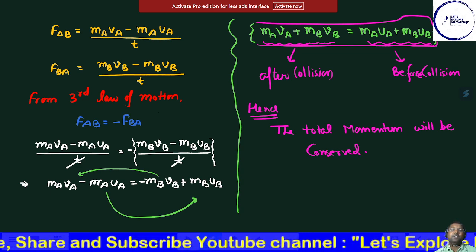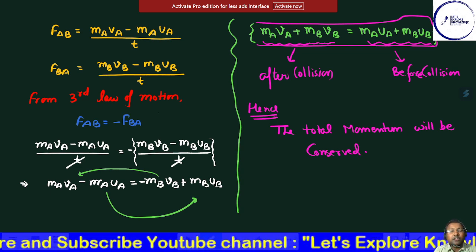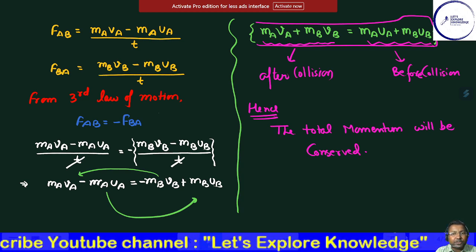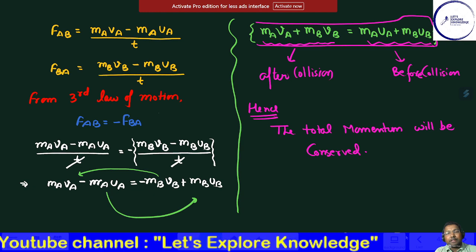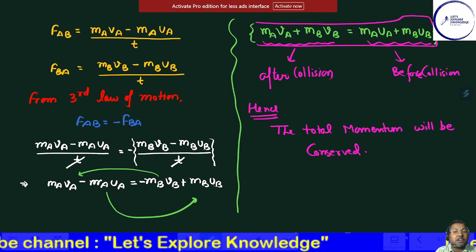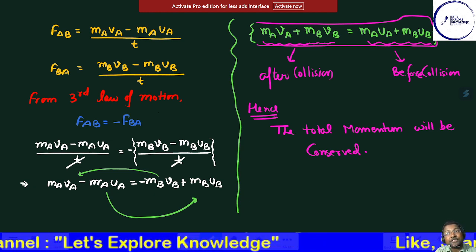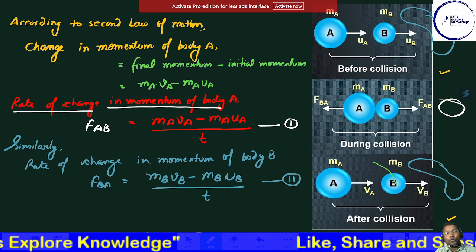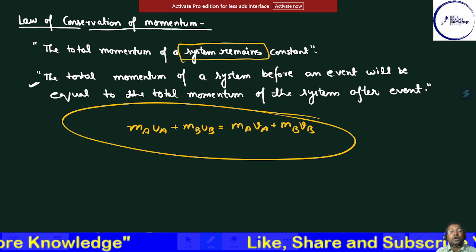That's it. This was the concept of the law of conservation of momentum. We have seen how the momentum of the system is conserved if no external force is applied. I hope you have understood this whole way of representation.